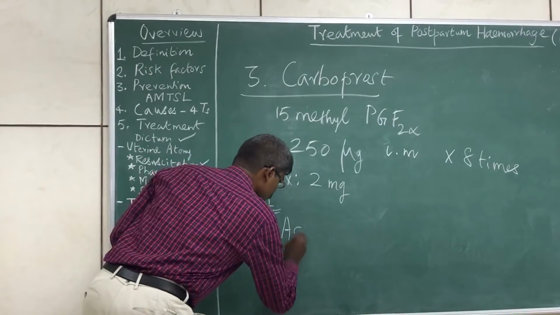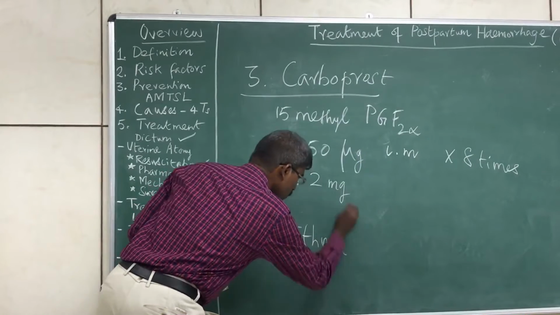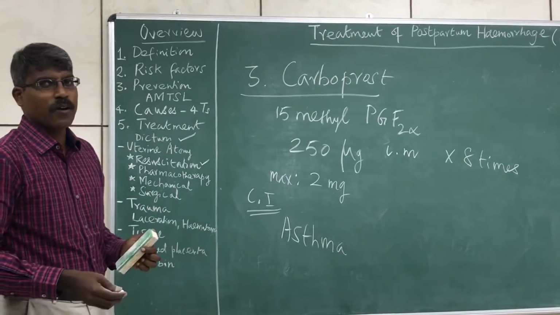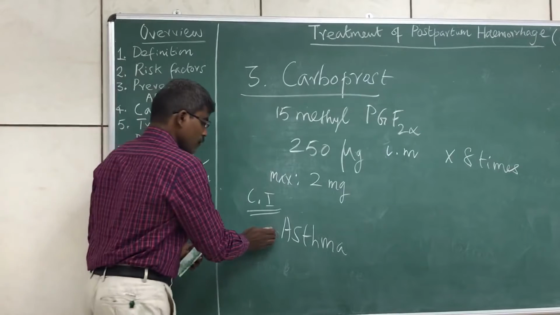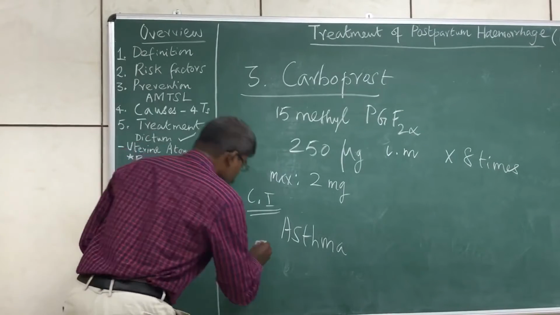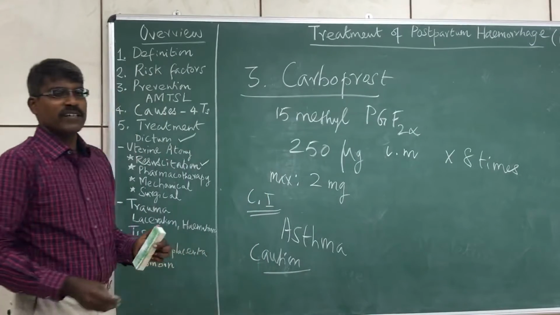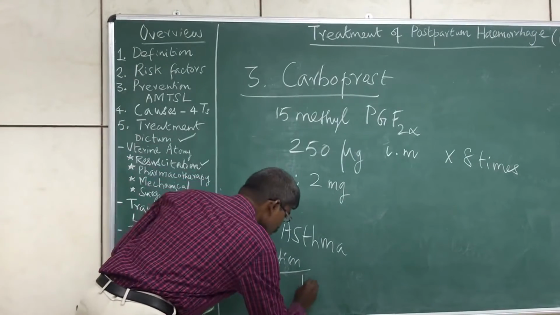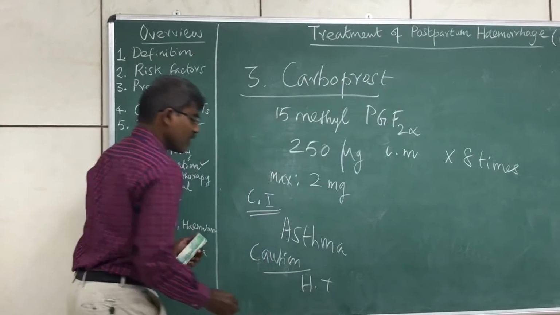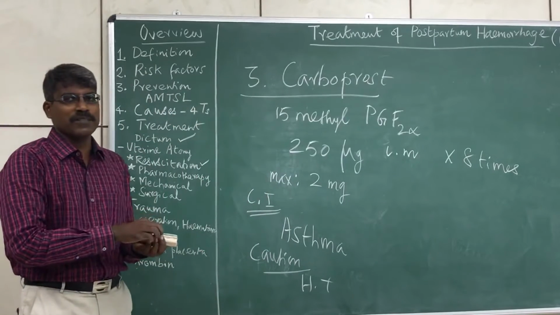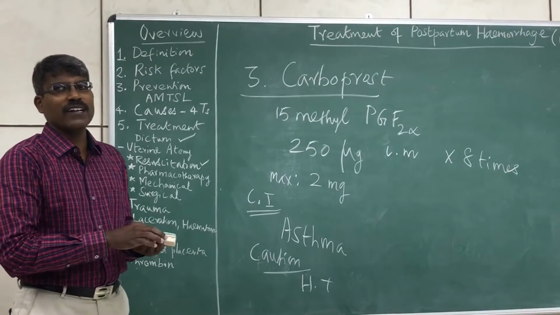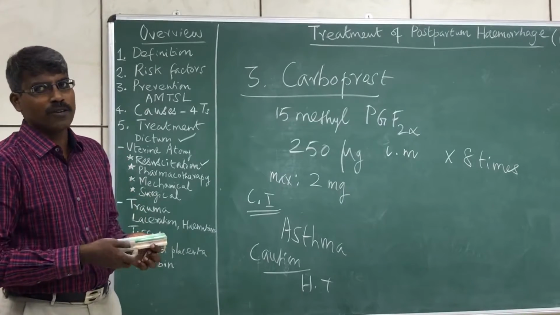Again, 1 important contraindication which we should know: this is contraindicated in people with bronchial asthma. It can cause bronchospasm and it should not be used in bronchial asthma. You can use it in patients with hypertension, but you need to be cautious. In people having hypertension, again it can increase the blood pressure. It is not a contraindication for use, but you need to be cautious.